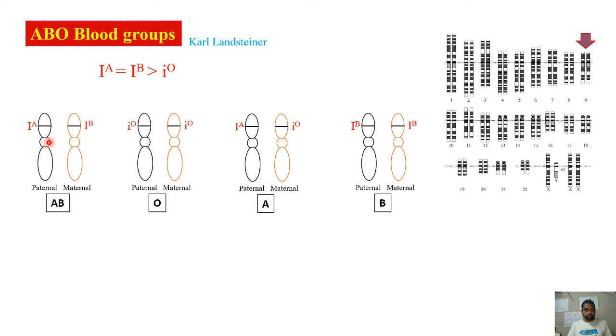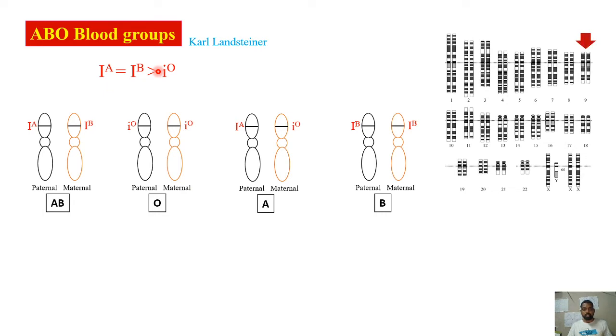And this particular chromosome which I am talking about is actually our 9th chromosome. So we know totally 23 pairs of chromosomes are there, among which 22 pairs are autosomes. In that, the 9th chromosome will possess these particular alleles.